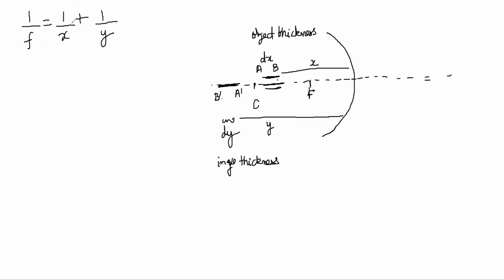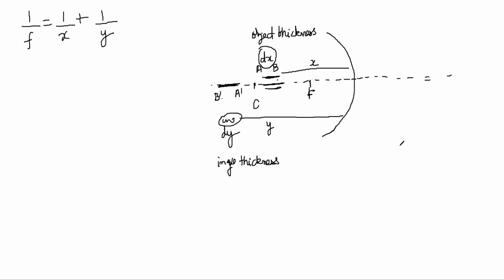So 1 by v plus 1 by u is equal to 1 by f. So u is minus x, v is minus y, and f is minus f, right? Here, notice that these thicknesses are assumed to be small. That's why I'm not doing it exactly.